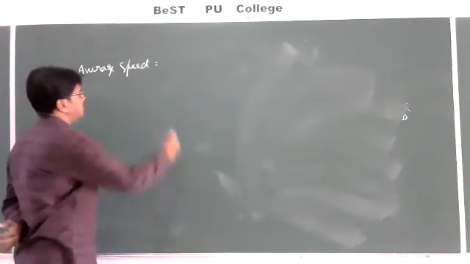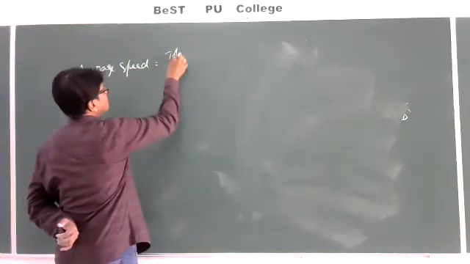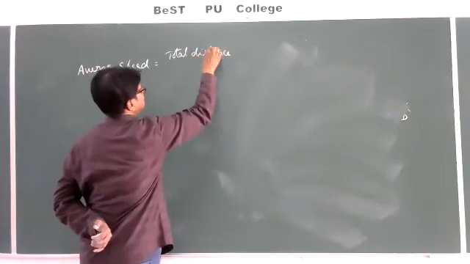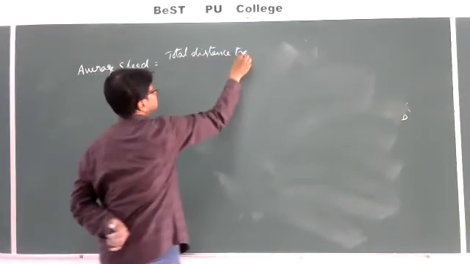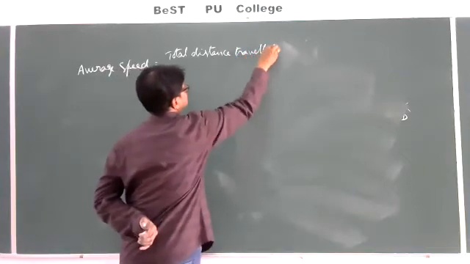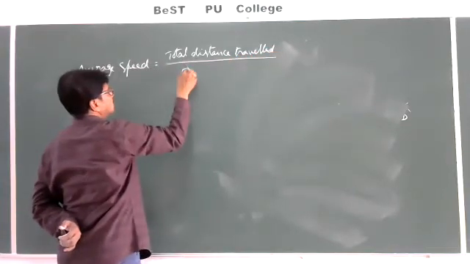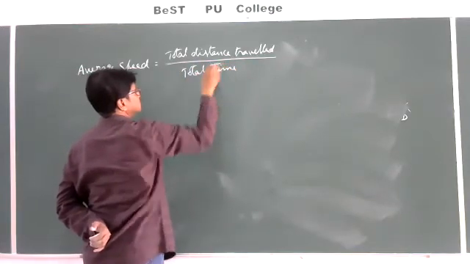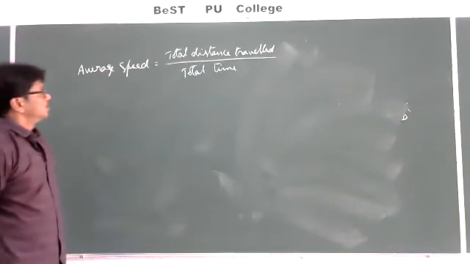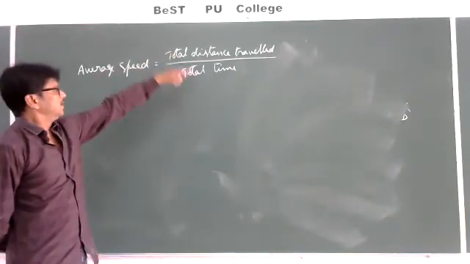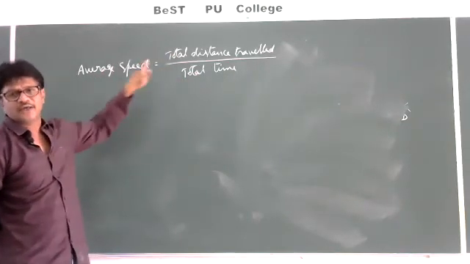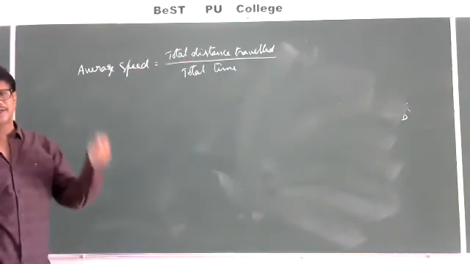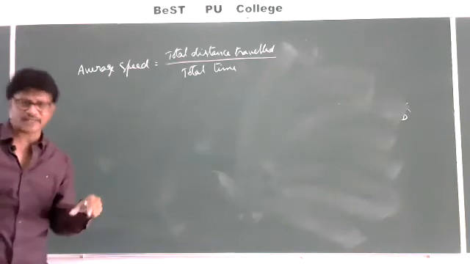Average speed is nothing but total distance traveled by total time. Total distance traveled in a total time will give the average speed.